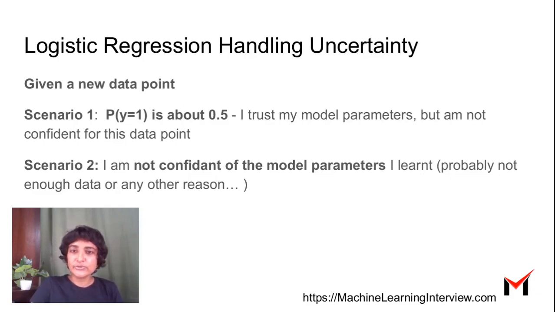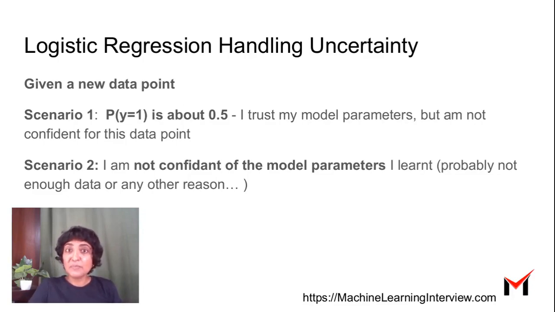Now, scenario 2: what if I'm not confident about my model parameters themselves? How confident am I about my model itself? For example, let's say we trained a model with just 10 data points and all of them are loan rejects. Given a new data point, very likely it will just reject the loan for this new customer, because all it has seen is rejects, and it will reject with a lot of confidence. So P of y equals 1 will be really, really low.